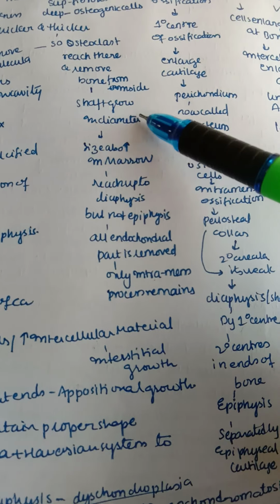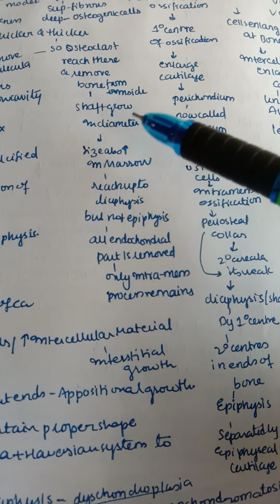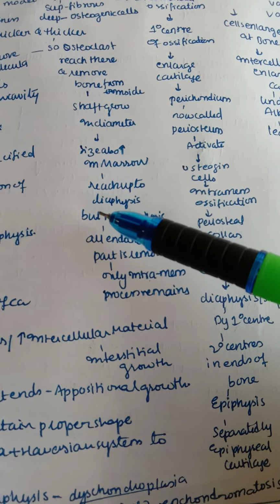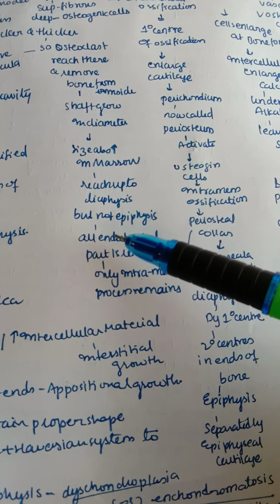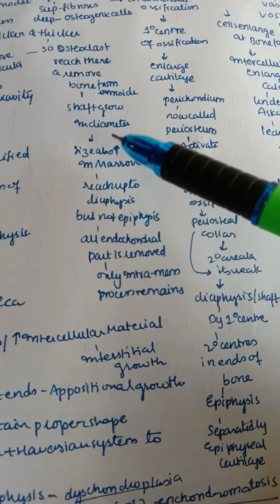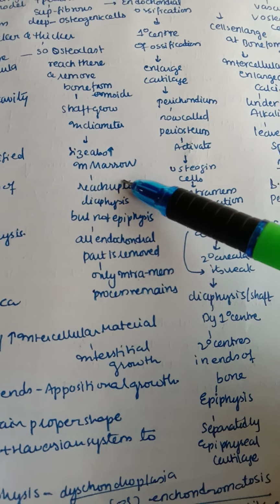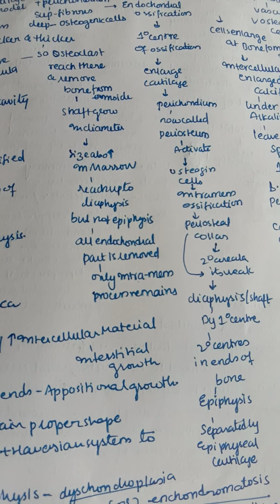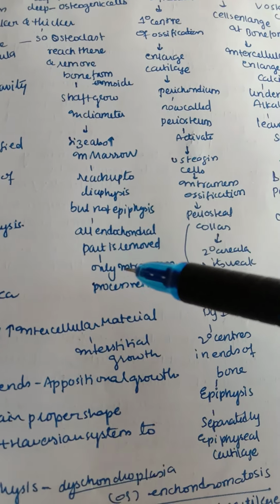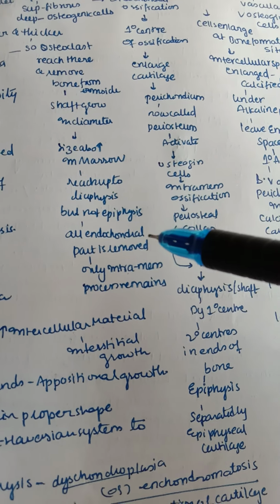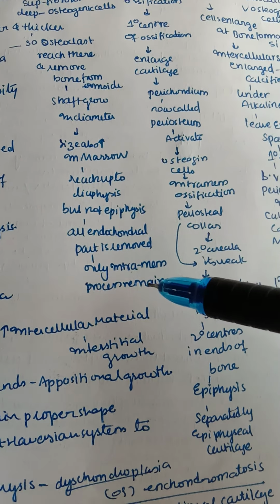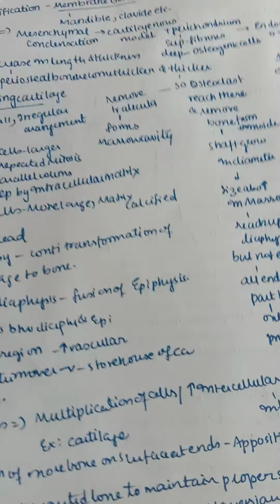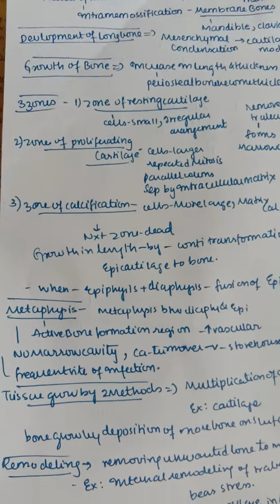And next, the shaft of the bone, that is our diaphysis, is also growing in diameter, and the size of the marrow is also increasing, and it reaches up to the diaphysis but not the epiphysis. Remember that bone marrow only reaches up to the diaphysis but not the epiphysis. At the epiphysis, if you remember, there is a spongy bone, right? So all the endochondral part is removed, that is all the cartilage part is removed, and only the intramembranous process remains, so that now the bone is formed perfectly along with the marrow cavity present inside.